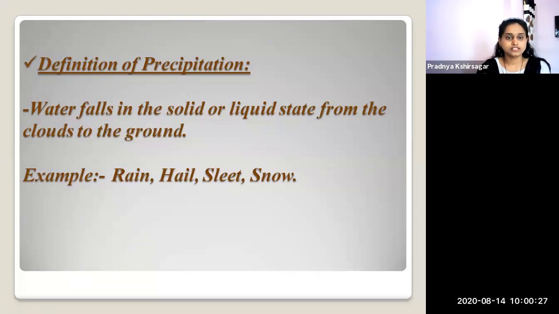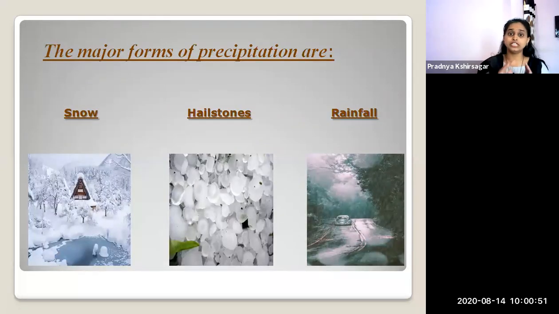What is the definition of precipitation? When water falls in the solid or liquid state from the clouds to the ground. The definition is as simple as you can quickly understand, along with the water cycle. Next, we are going to learn about the major forms of precipitation.